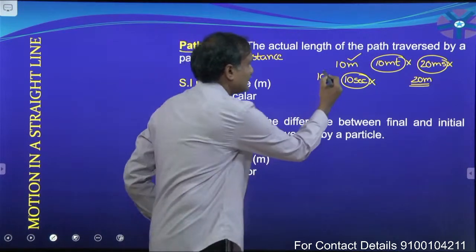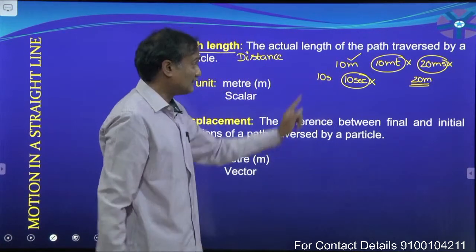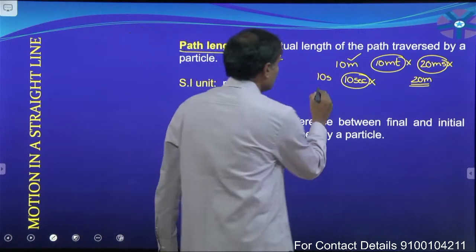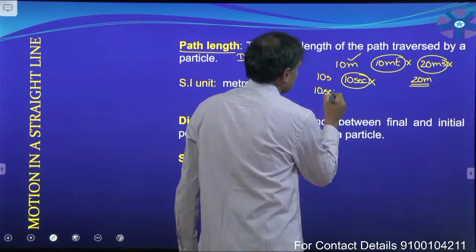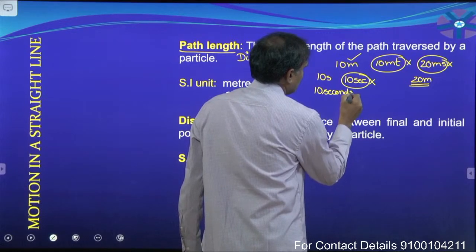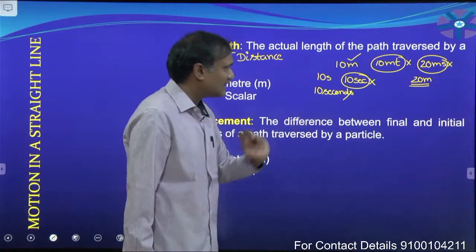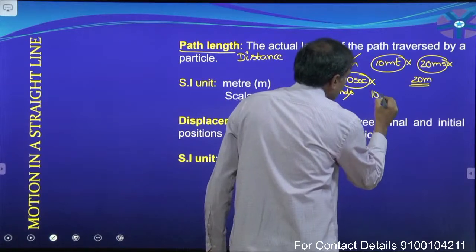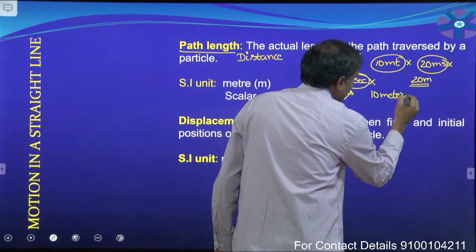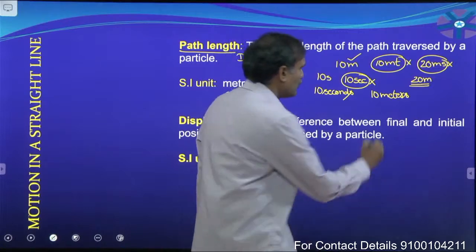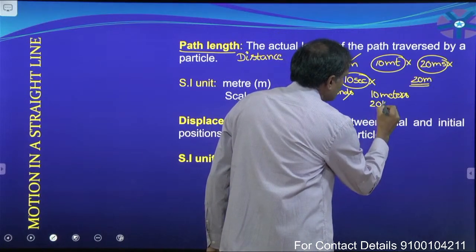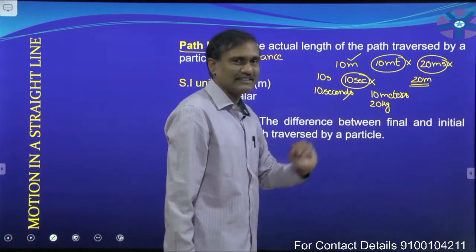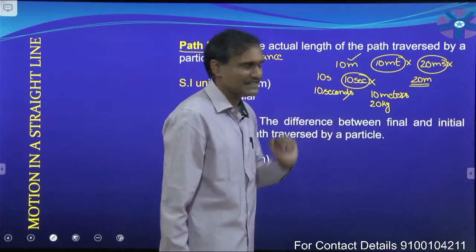10 second, small s is the standard symbol for second. Or otherwise, you will write it in this manner, 10 seconds. You must use small letter here. Now, 10 meters, small letter. 20 kilograms, small k, small g. You must use small letters for the unit symbols.